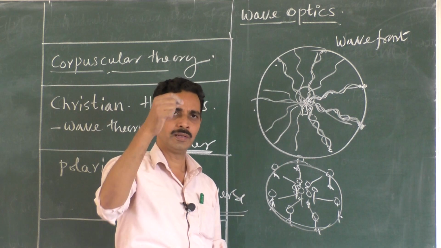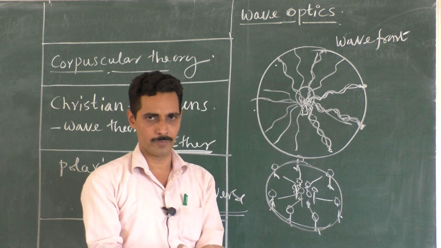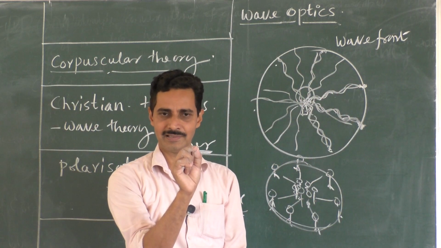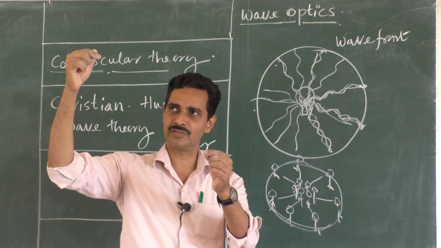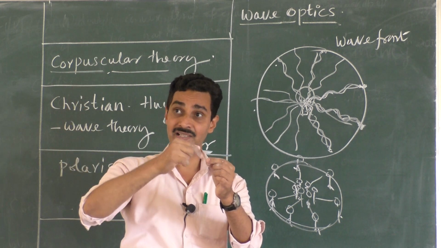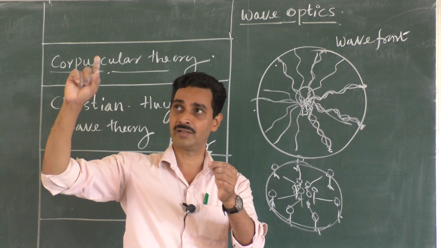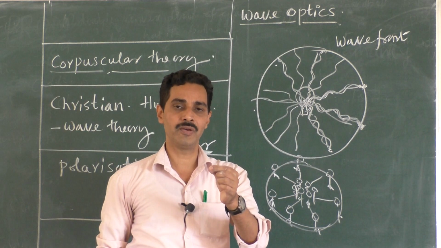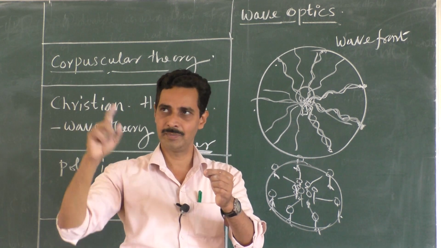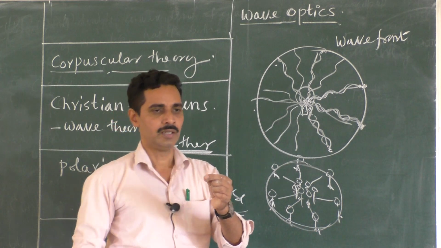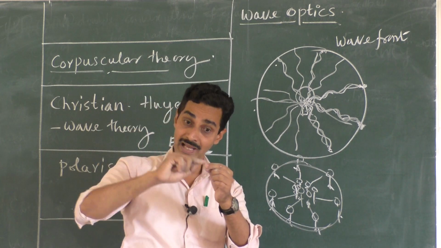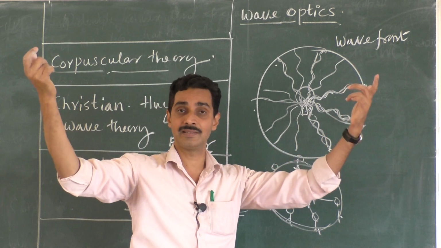That means if you just mark a point on the sphere, it is like a football now, or a balloon. Imagine a large balloon with a small bulb at the center. And if you just touch the surface of the balloon and ask that light, from where did you come? The light says, sir, look into the center, there is a bulb, I have come from that source, sir. You are on the surface now. How many waves have you completed by the time you reached the surface? It will say, sir, I have completed 4 waves, I am in the fourth trough now. Ask this wave, sir, I am also in the same condition. I have started from this source. As soon as this started, time of traveling is same, distance is same.